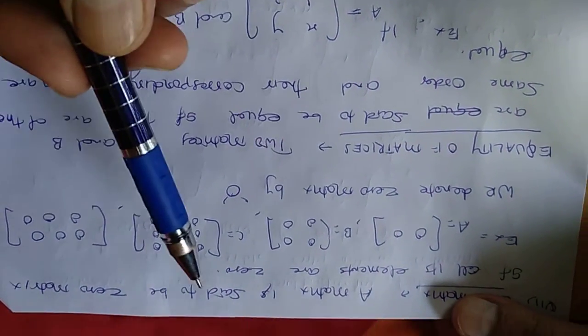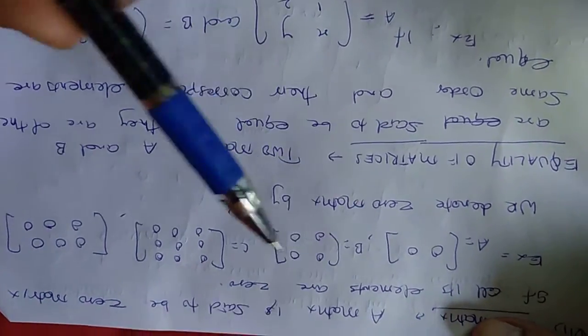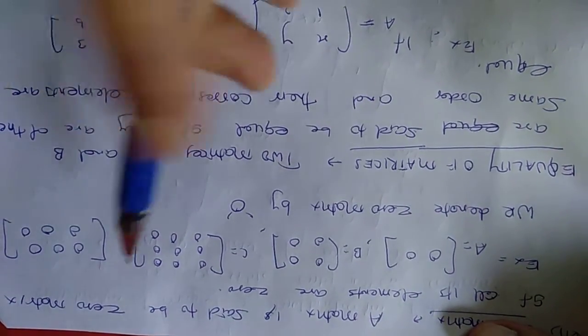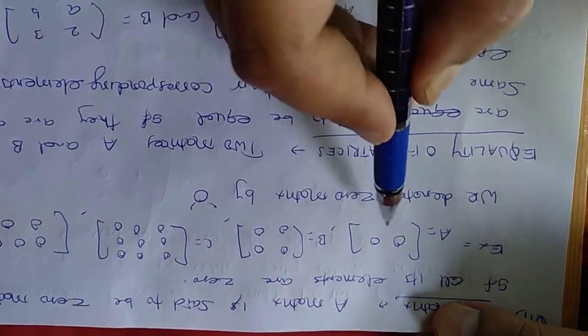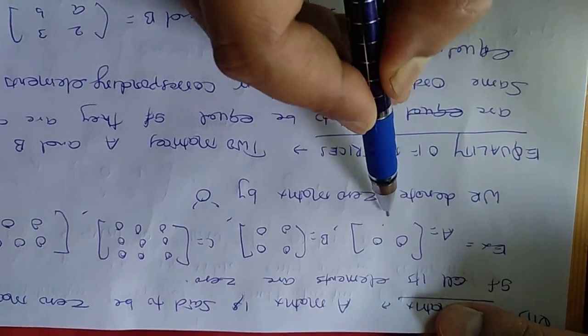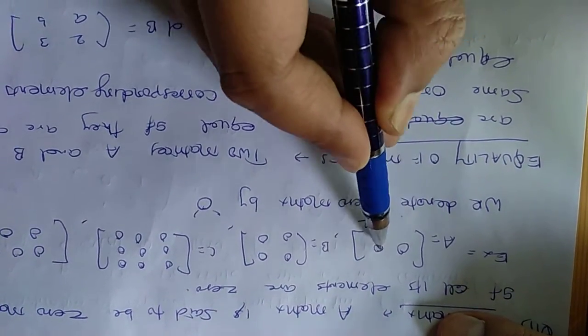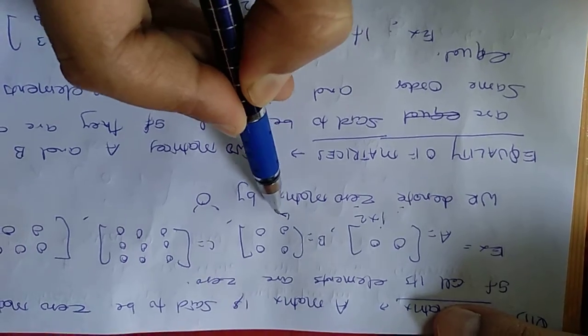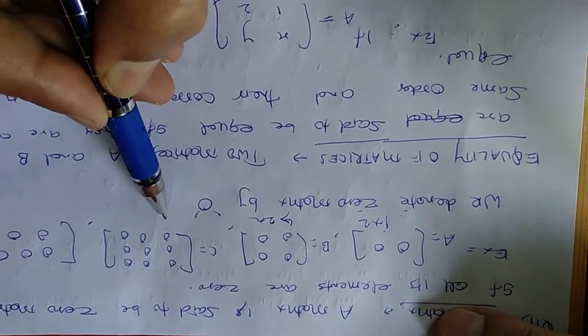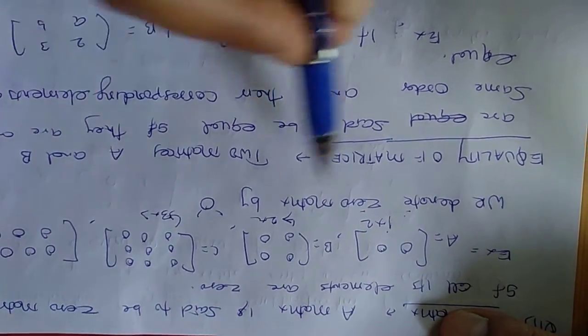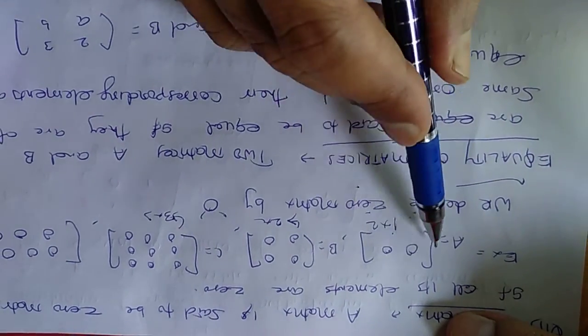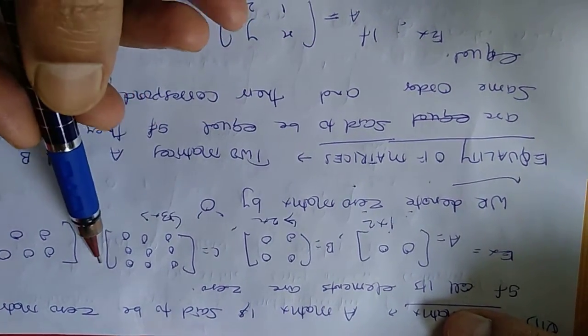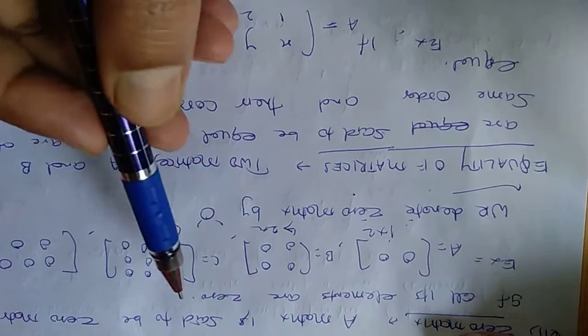It can be a rectangular matrix, it can be a square matrix, and of any order. See this order: what is the order of this element? There is one row, so 1 by 2. The order of this element is 1 by 2, the order of this matrix is 2 by 2, the order of this matrix is 3 by 3, and so on. Now if all the elements of this matrix are 0, we say it is a 0 matrix.